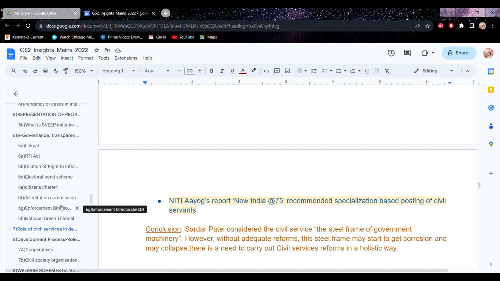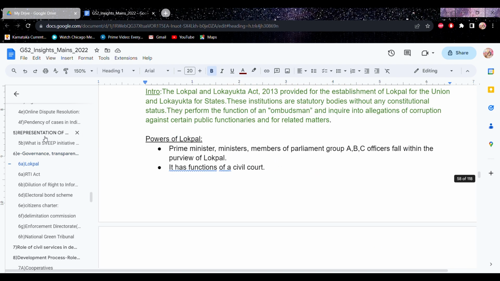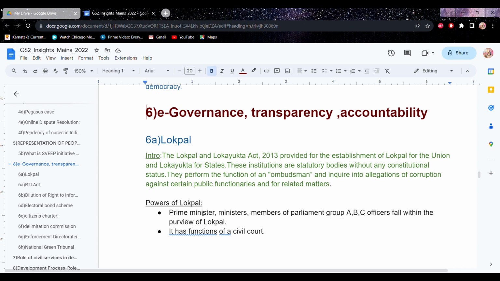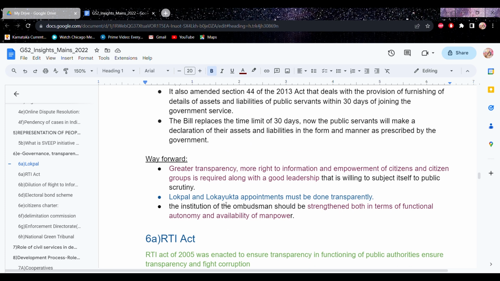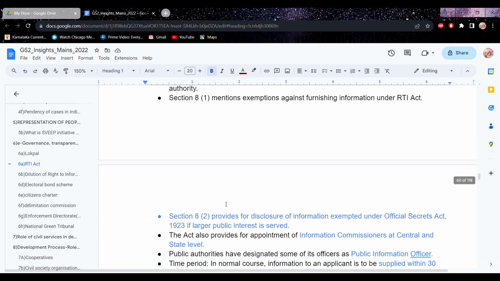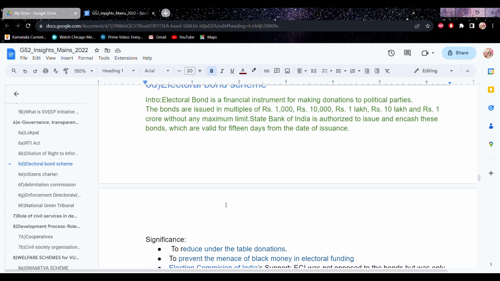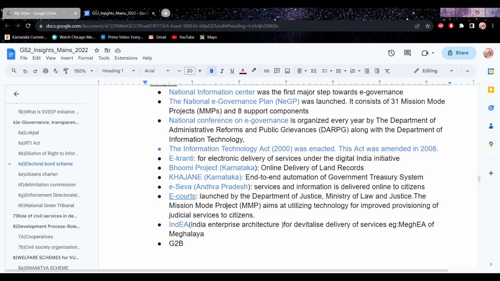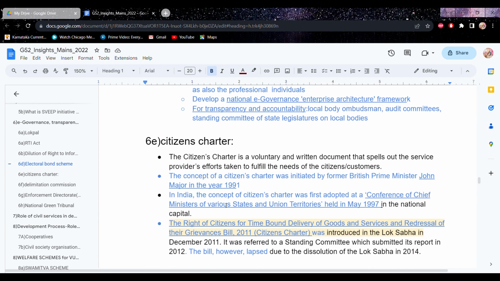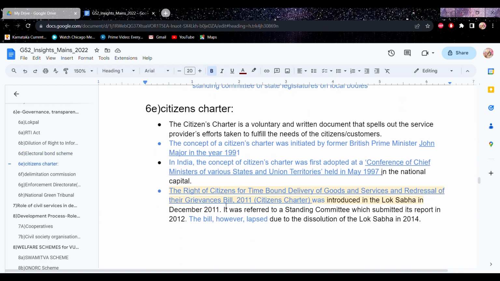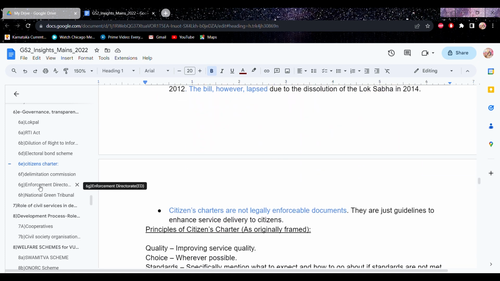So this is my notes, how I had done. This does not have everything, but just a few important things which I was forgetful about, so I had written them here. Under e-governance and transparency, Lokpal, whatever was in the news about Lokpal, I added it here. Similarly, RTI and dilution of that, electoral bond scheme, citizens charter, and Enforcement Directorate, because the Enforcement Directorate was also created for ensuring transparency and accountability. So even such topics come under this.